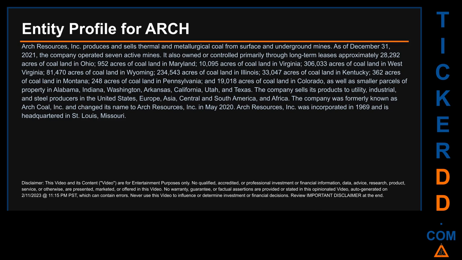The company sells its products to utility, industrial, and steel producers in the United States, Europe, Asia, Central and South America, and Africa. The company was formerly known as Arch Coal, Inc. and changed its name to Arch Resources, Inc. in May 2020. Arch Resources, Inc. was incorporated in 1969 and is headquartered in St. Louis, Missouri.